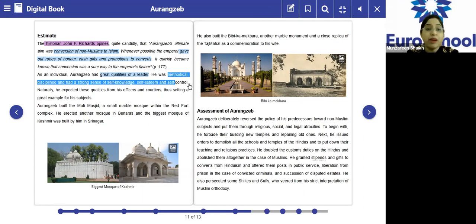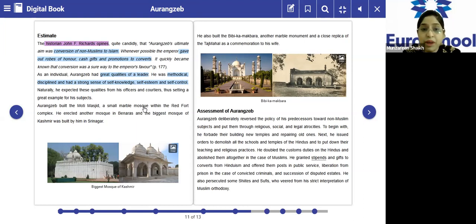Apart from that, naturally, he expected these qualities even in the officers and the courtiers who were there along with him, thus setting up great examples for his subjects. So with all these qualities in him, he also expected his courtiers and officers to have these qualities, and that's how he could set an example for his subjects.